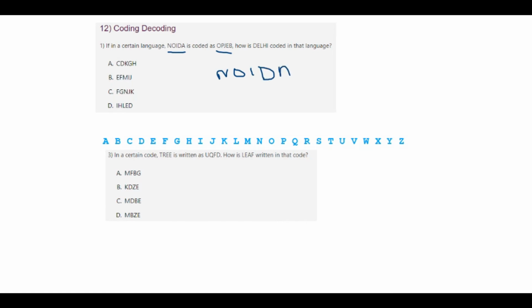N becomes O, O becomes P, so it's the next letter. After I it is J, after D it is E, and after A it is B.